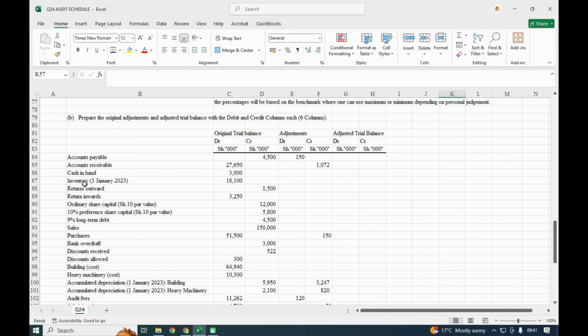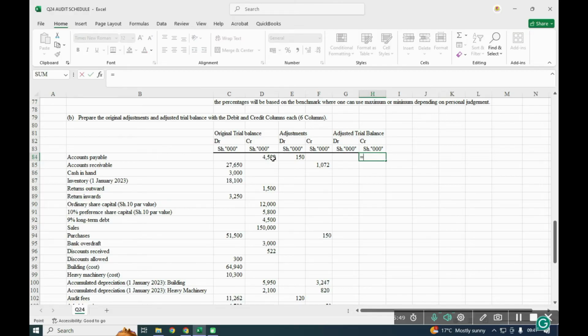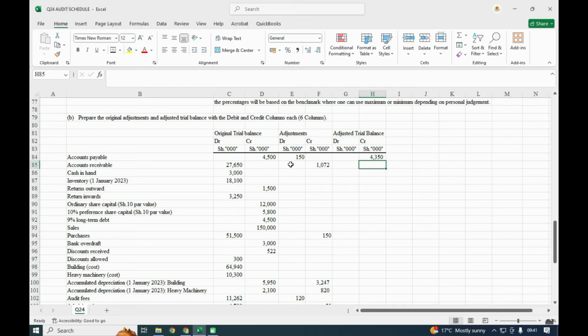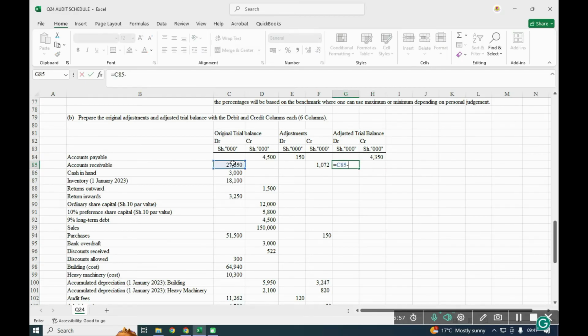So our adjusted trial balance now, if you are to get the adjusted trial balance, we check this and we shall minus this. Then for this one, we check this and we minus this.